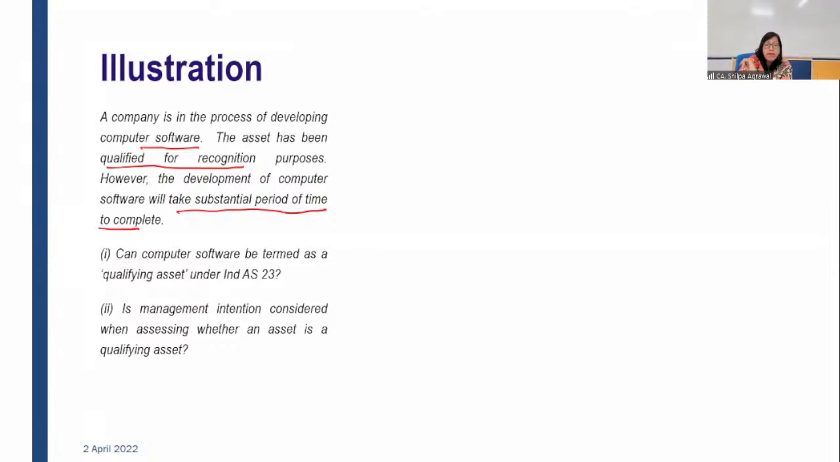So here, yes, because it is to be measured at cost, it is a development process for computer software. We are not measuring it at fair value. We may go for impairment testing, to check whether the recoverable value is more or less. That is a different thing. But as of now, you are recording it at cost. So Ind AS 23 will be applicable here. Is management intention considered when assessing whether an asset is a qualifying asset?